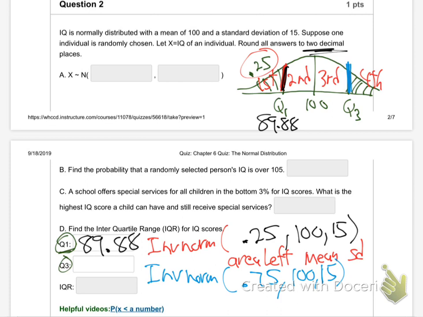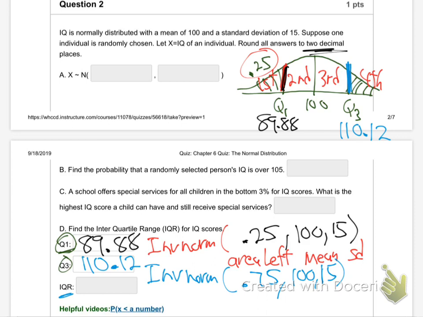I'm getting, I hit the wrong buttons. Try again. I'm getting 110.117, so rounds to 110.12. So if your IQ is 110.12, 75% of people are below you, 25% above you. So now, what's IQR?